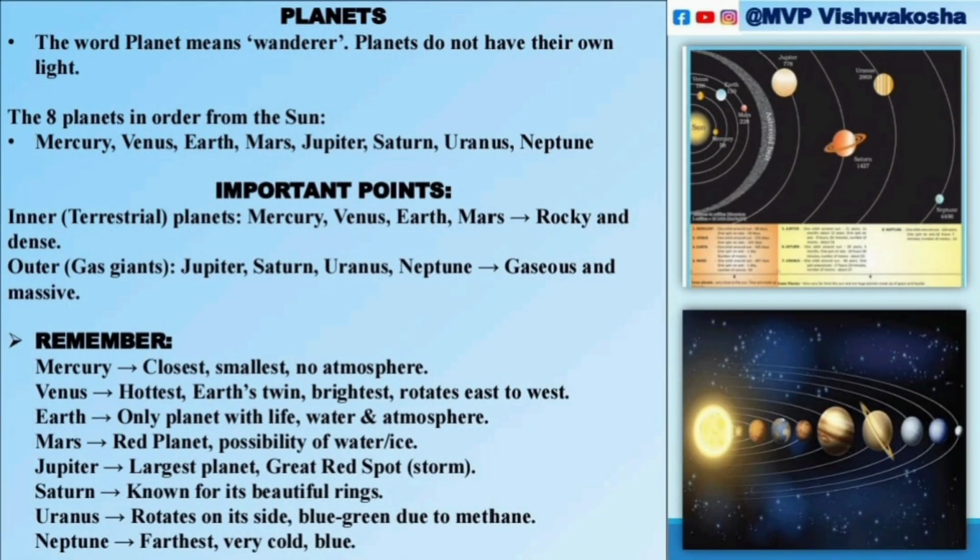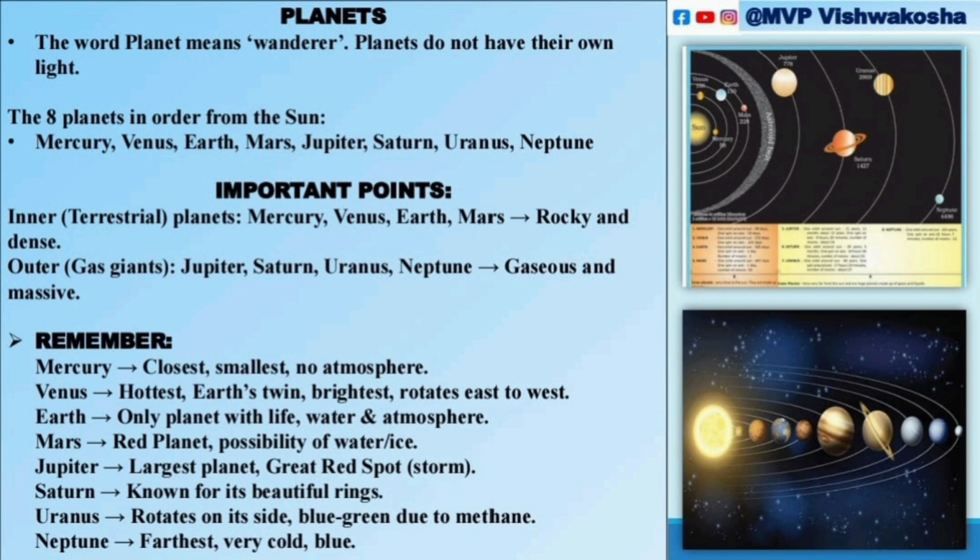Next, we are going to discuss planets, very important. The word planet means wanderer. That means planets do not have their own light. And the 8 planets in order from the sun are Mercury, Venus, Earth, Mars, Jupiter, Saturn, Uranus, Neptune. Okay, these are the 8 planets. All these planets you should know.